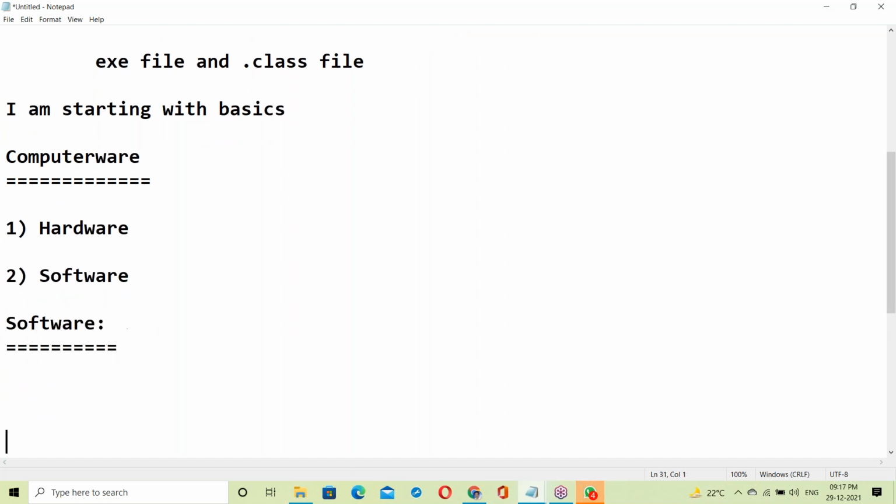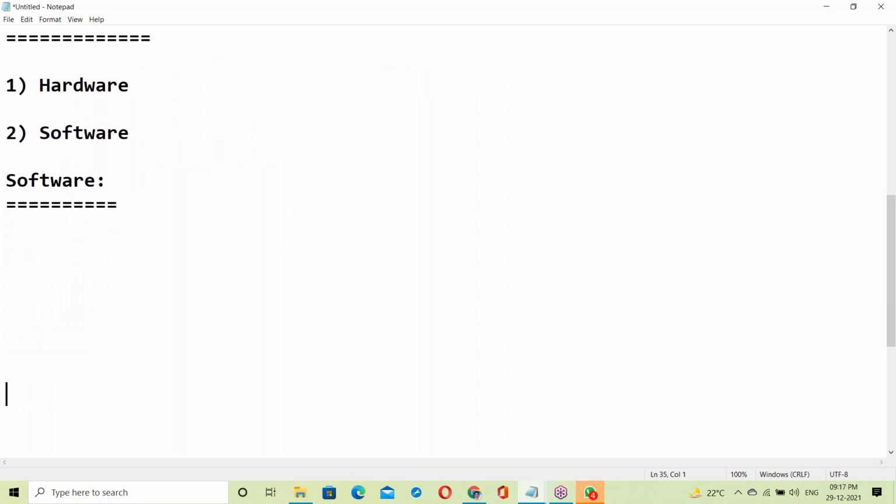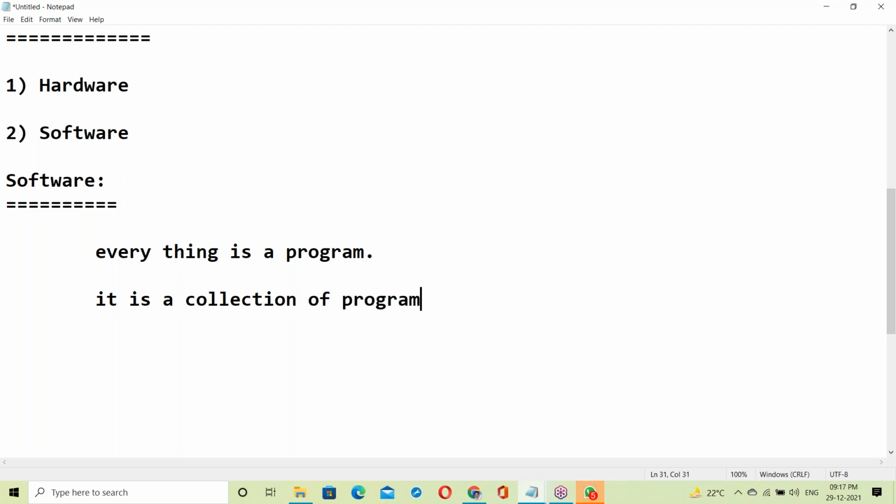So what is software? In software, everything is a program. It is a collection of programs, such as some C program, C++, Java or Python, something like this. It's a collection of all the programs.